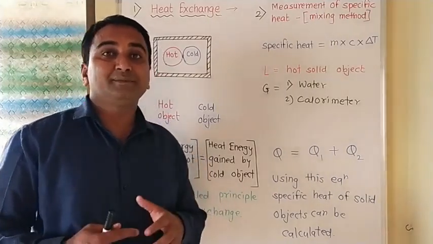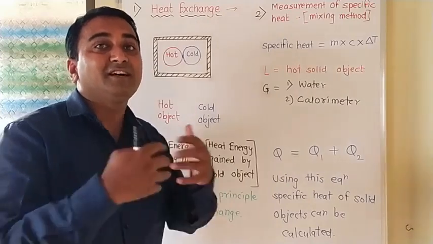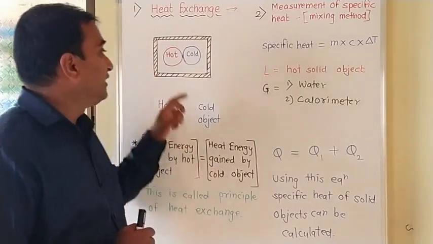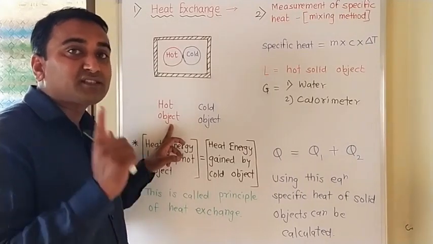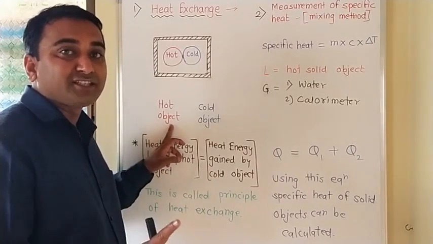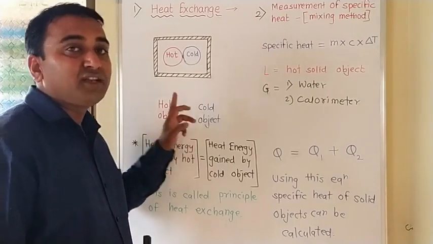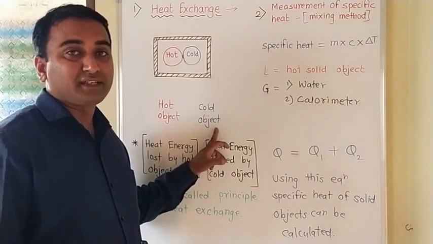Here one is a gainer and the second is a loser. Wherever we have the hot object, that object starts to lose the heat, and that heat will be absorbed by the cold object.